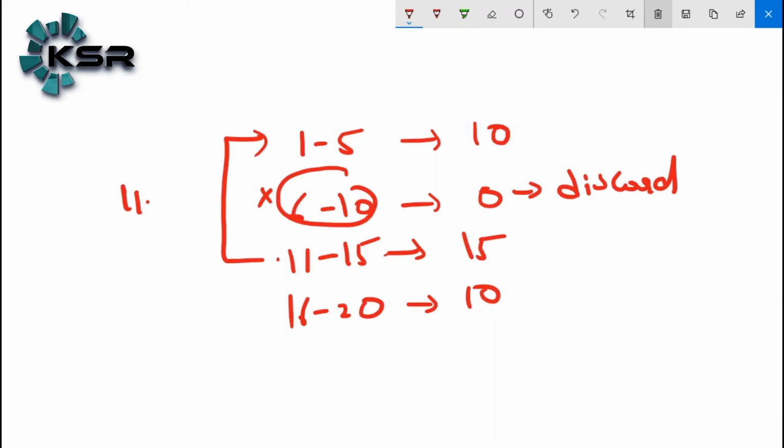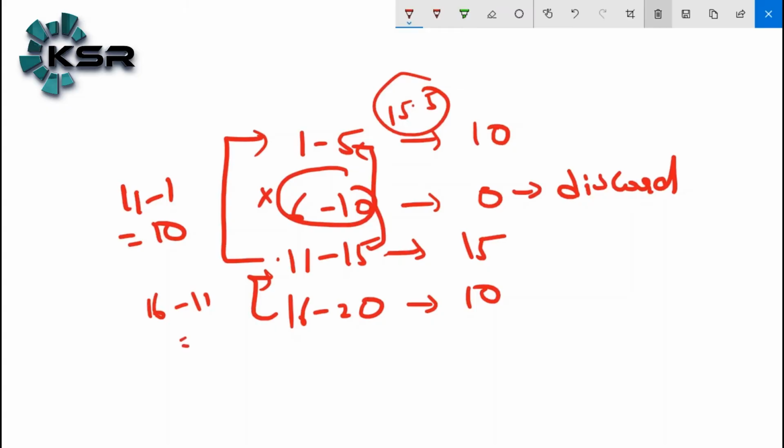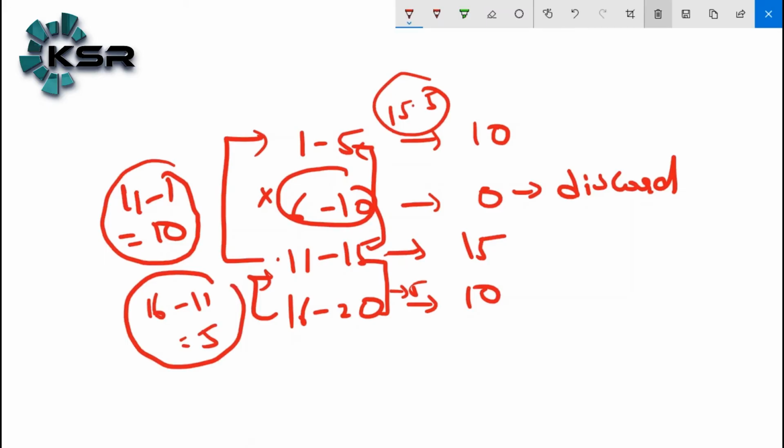So 11 minus 1 is 10. Even 15 minus 5 is again 10. 16 minus 11 is 5. 20 minus 15 is 5. So in the first group, class width is 10, and in the second group, class width is 5. As per the basic mandatory rule, class width should be the same for all the classes. But in our case, is it the same? No, it is not the same.